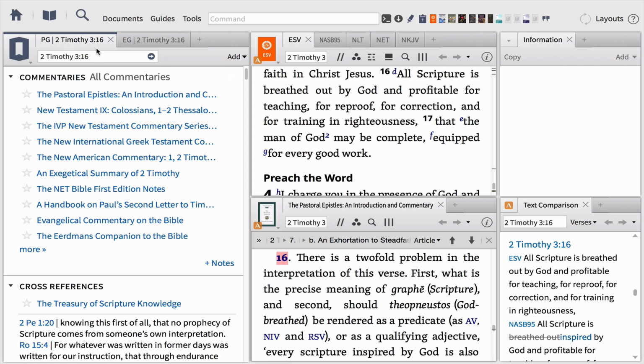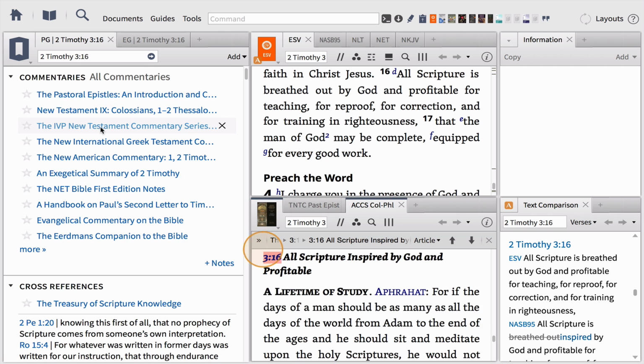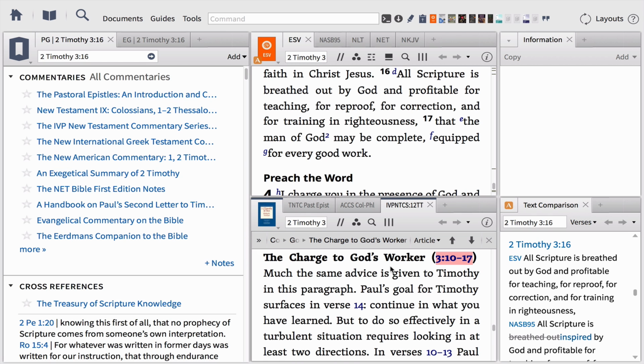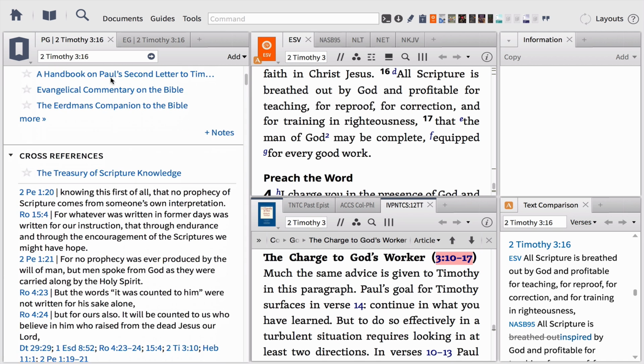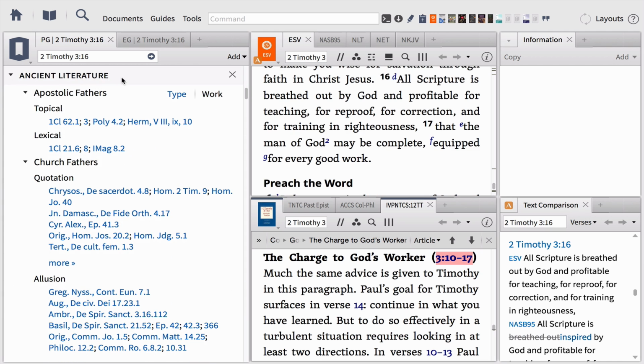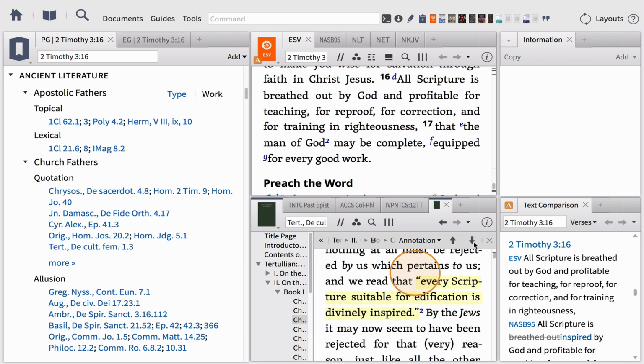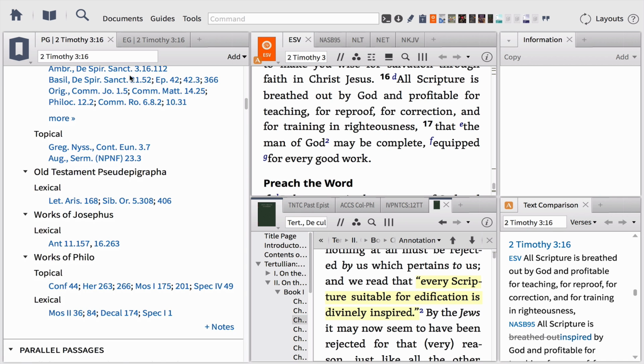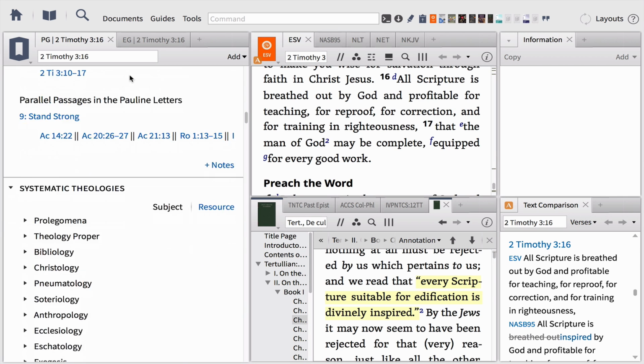On the left-hand side, a passage guide has been created for us that allows us to quickly interact first with our commentaries. With a simple click, you will notice that our commentaries open in the bottom center of the workspace so that we can quickly see what scholars and theologians have said about our passage. Next, we have cross-references related to our text, and then the powerful ancient literature section, which allows us to discover how the church fathers, apostolic and later, interacted with our text and dealt with similar topics. With a simple click, we could be reading exactly what Tertullian said as he quoted this passage, explaining the inspiration of Scripture. Then we have parallel passages.